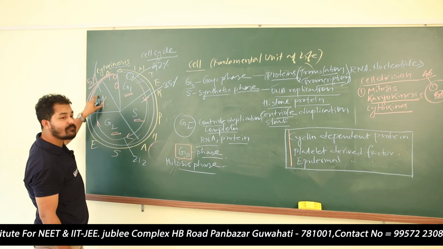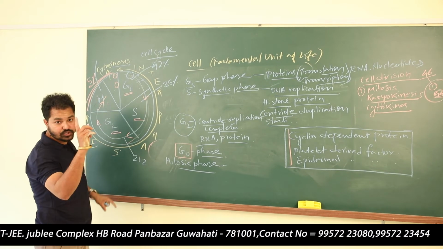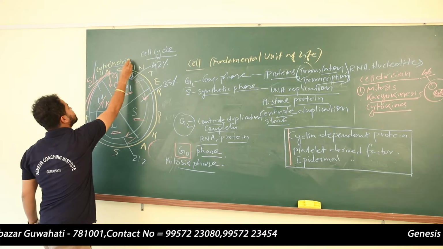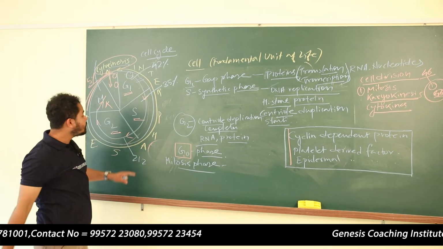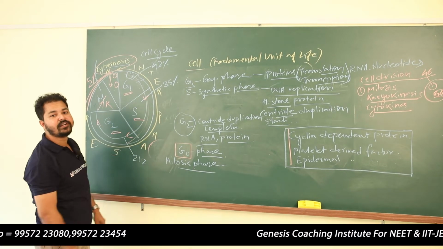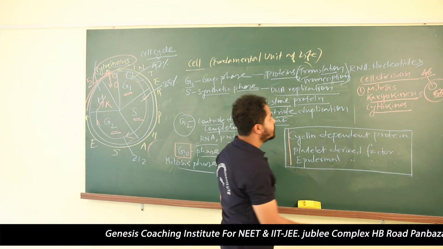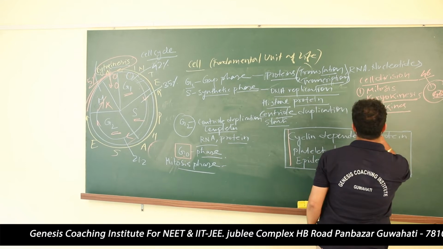Now we have entered the M phase. This M phase contains two stages. Number one, karyokinesis. Number two, cytokinesis. In karyokinesis, the division of the nucleus will take place. In cytokinesis, the cell division will take place.